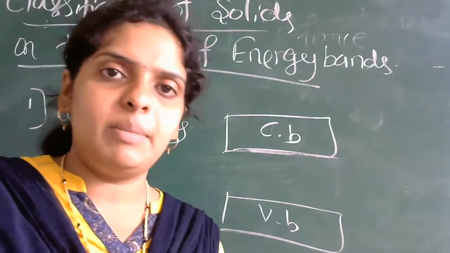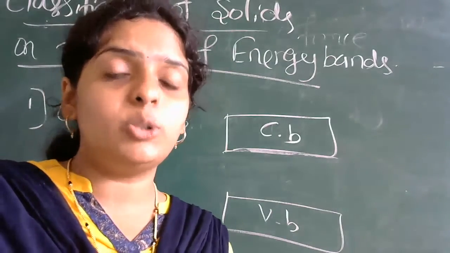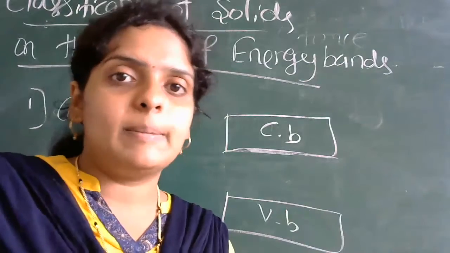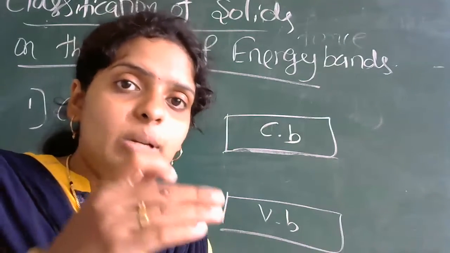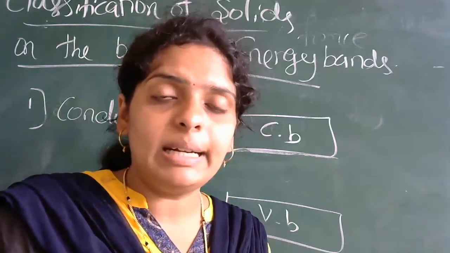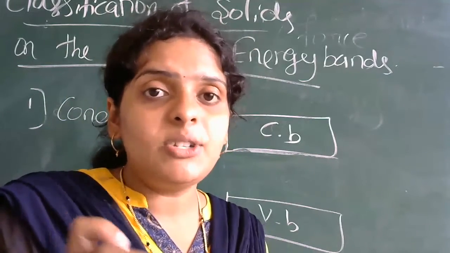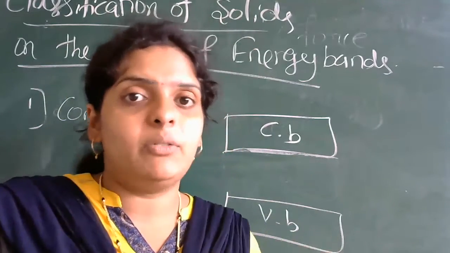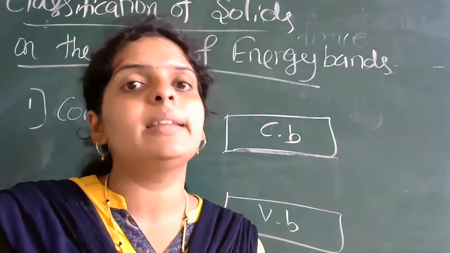So what do you mean by semiconductors? Semiconductors are those substances whose conductivity lies between insulators and conductors. Based on the energy gap, the energy gap is in between conductors and insulators.